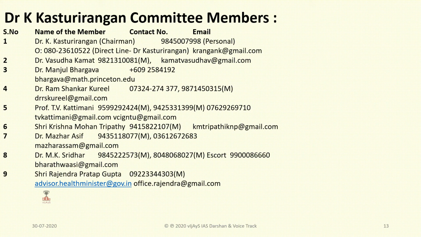And these are the committee members. Nearly 9 members were constituted, with Dr. K. Kasturirangan as chairman. He has chaired this committee and has much experience. And after that, Vasudha Kamath, Manjul Bhargava, Ram Shankar Kureel, Kattimani, Krishna Mohan, Sridhar, Rajendra Prasad. So all are committee members here. This is all about the National Education Policy 2020.